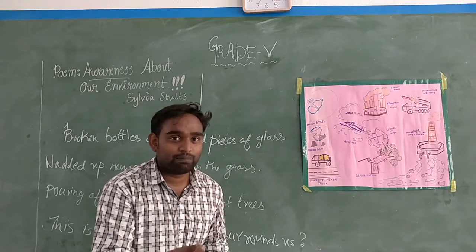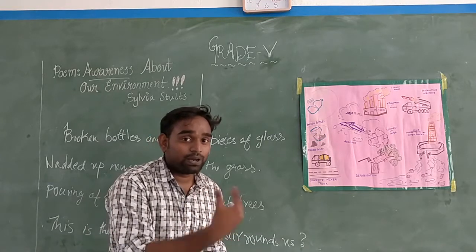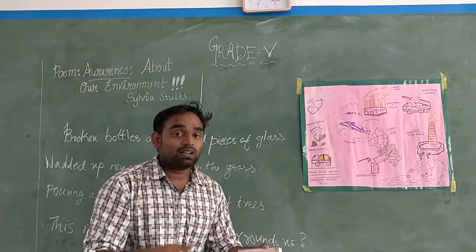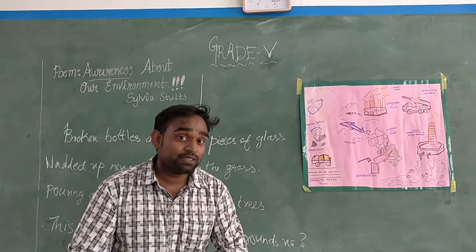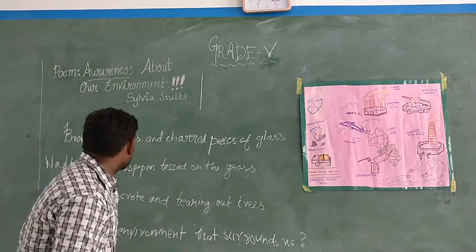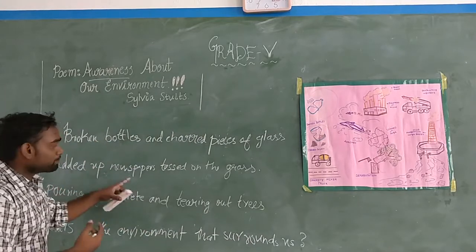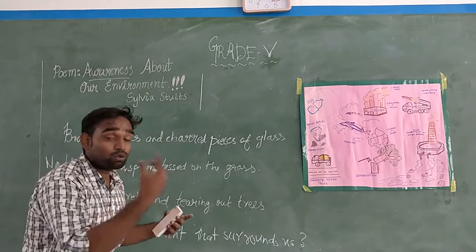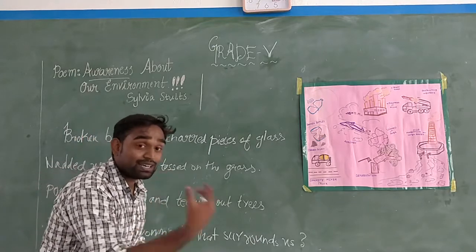Paper is eaten by termites, right? So such kind of biodegradable waste is thrown in the biodegradable bins, whereas non-biodegradable waste is sent to recycle through recycle bins. So we have to use that kind of bins. Newspapers must not be tossed on the grass. Instead, they should be thrown in a dustbin.